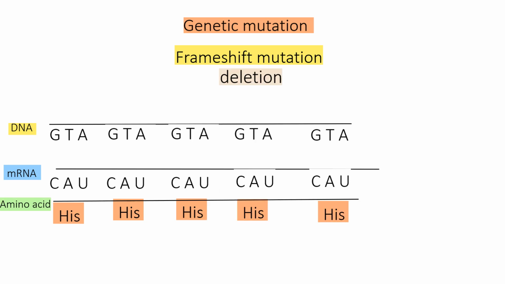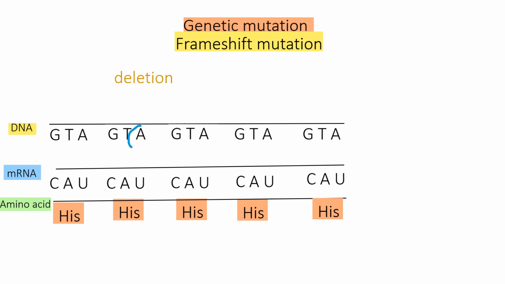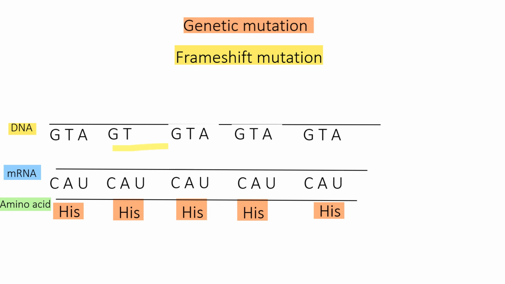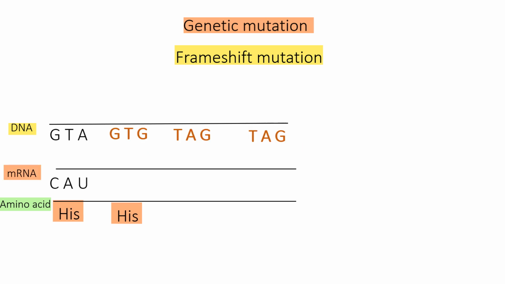Similarly, we'll see an example of deletion, where deletion of a base A, adenine, and then considering 3 bases per codon, it will result in shifting of the codes in the DNA. Due to the alteration in the codes in DNA, the codes in mRNA also alters, resulting in change in amino acids. Therefore, we see that addition or deletion may cause shifting and disruption of the entire reading frame.